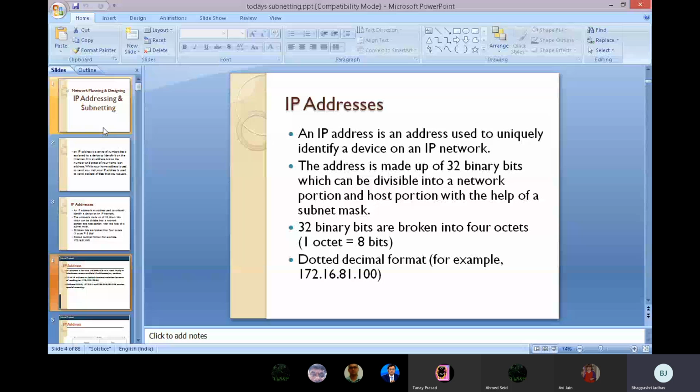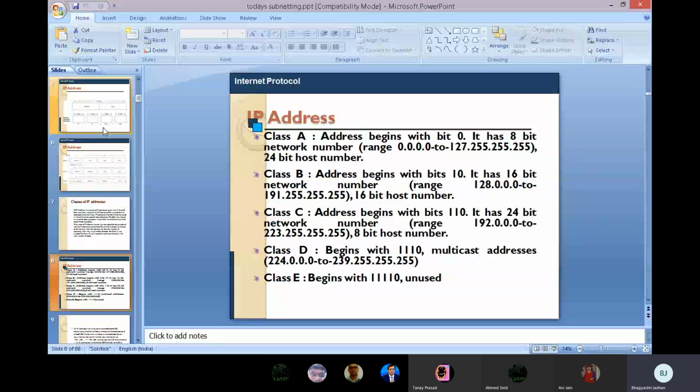See this part: network address, host address. The whole IP address is a 32-bit address. In that, there are 4 parts of 8 bits each. There are 5 classes of IP address: A, B, C, D, E. Class A starts from bit 0. Class B starts with 10, class C begins with the bits 110, and class D begins with 1110. Class D is used for multicast addresses and class E is unused.